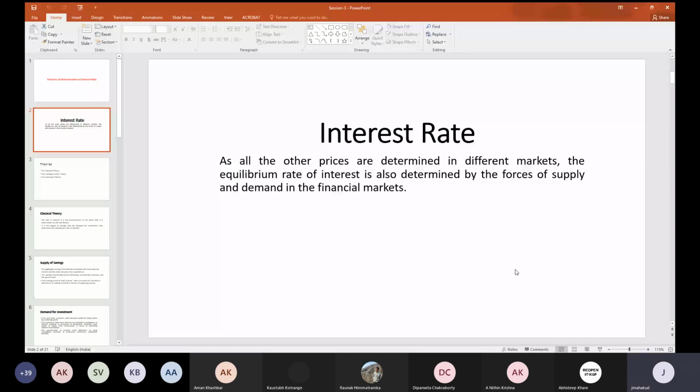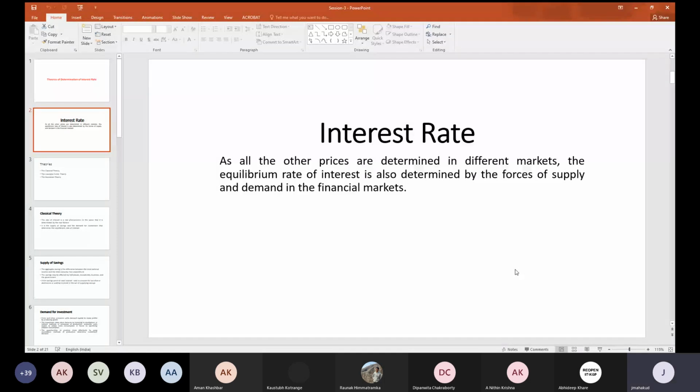There are certain questions that come to our mind whenever we discuss the interest rate concepts. One is how the aggregate interest rate is determined. That is number one. That means we have to understand the supply side factors and the demand side factors. The second thing that always comes to our mind is why the interest rate changes over time. What are the reasons for changing the interest rate?